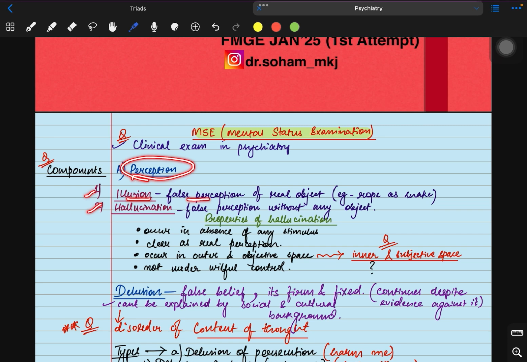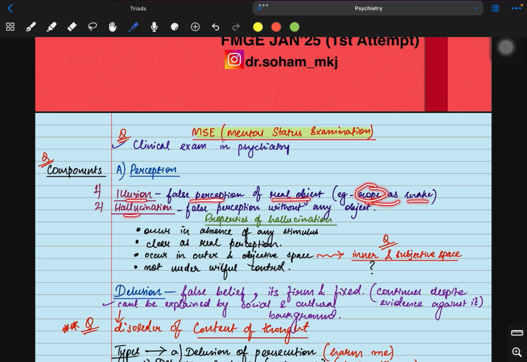Illusion means false perception of a real object. Suppose you are walking on a street, you find a snake, but you consider it as a rope. You consider the snake as a rope. So there is a real object present, which is the rope, but you have a false perception of that real object. So it's called illusion.